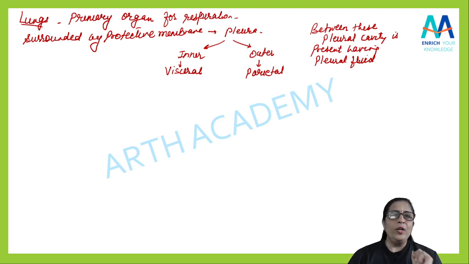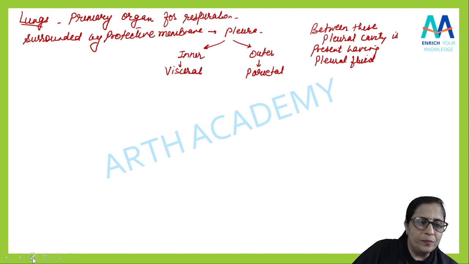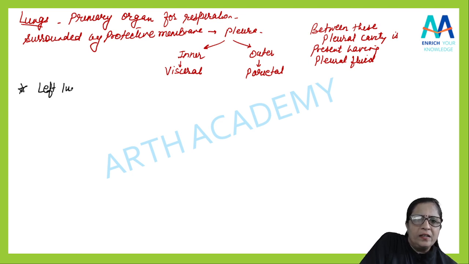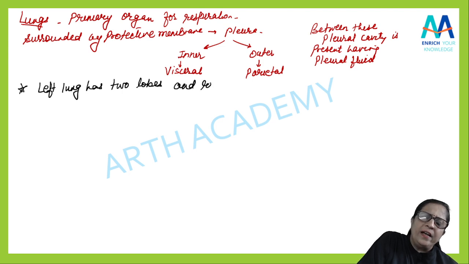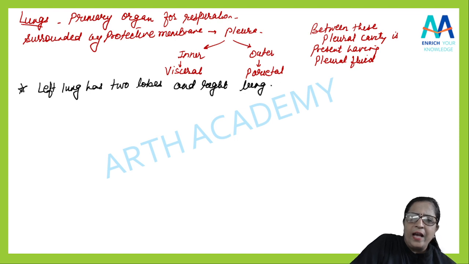Now one more important thing you should remember: the left lung has two lobes. You can write it down. This is also important to remember that the left lung has two lobes, students, and the right lung has three lobes. इससे क्या पता चलता है?